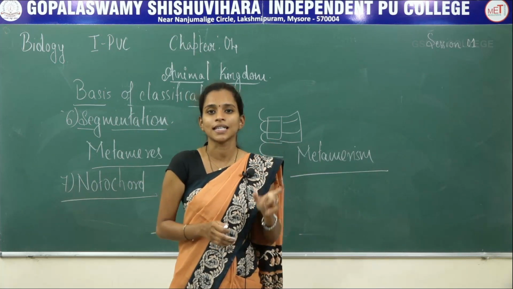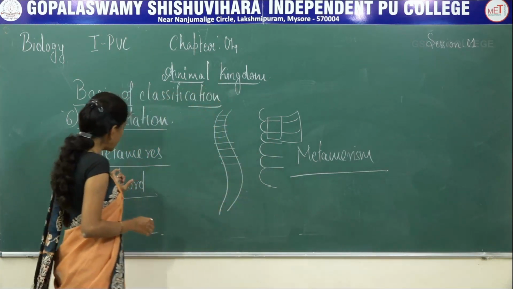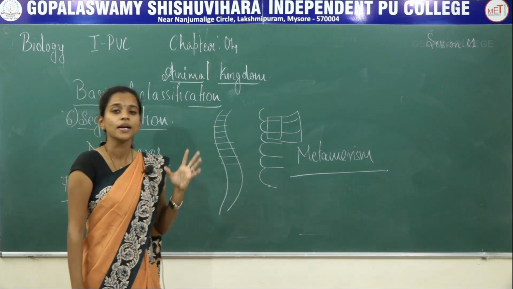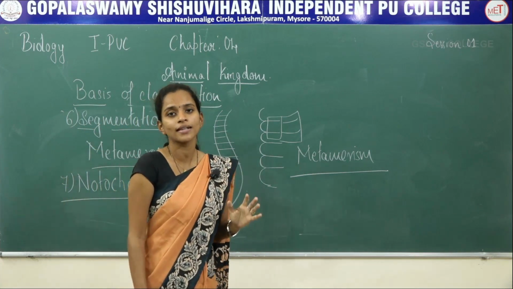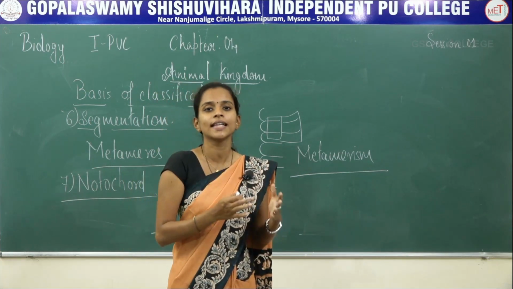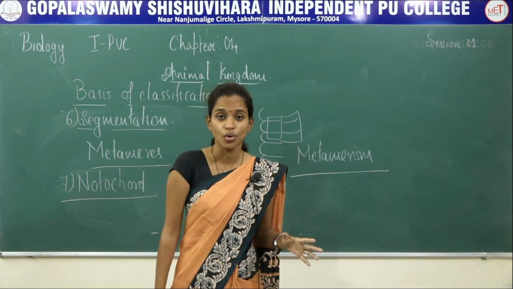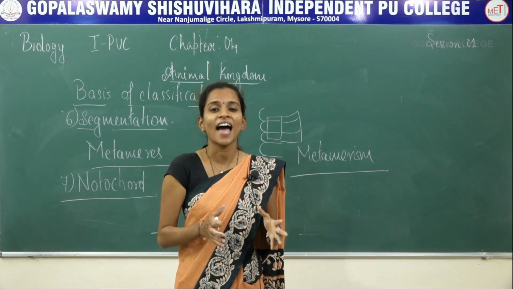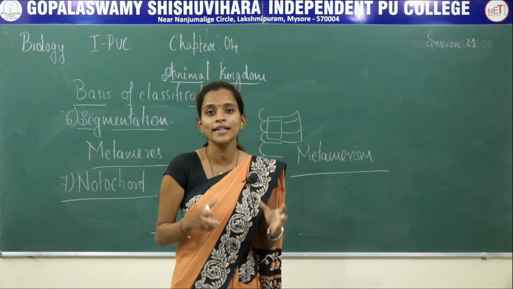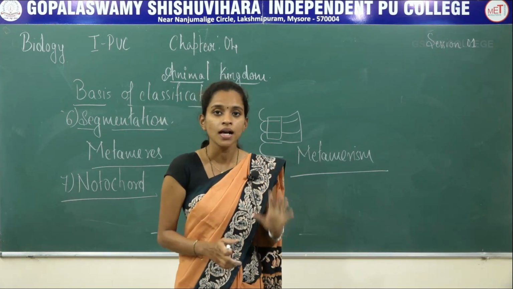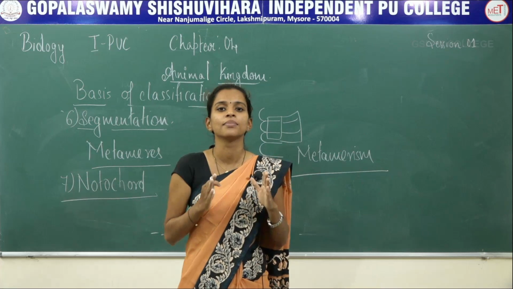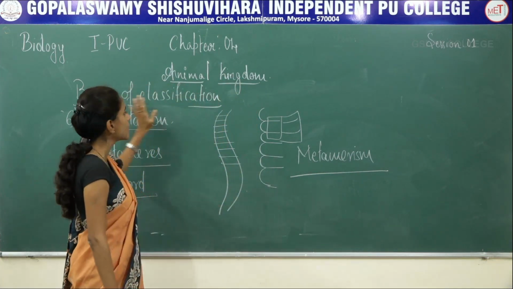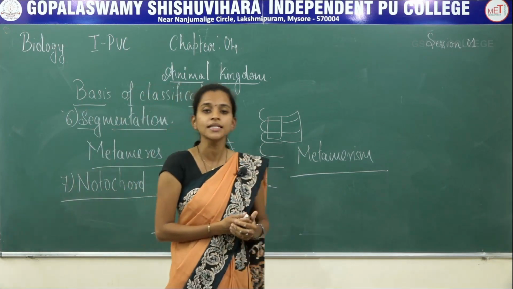This rod-like structure initially is called notochord, which later develops to form a vertebral column. In some lower organisms they retain it until death in that particular organism as notochord only, but in higher organisms, if you see human beings, we will have a well developed solid skeletal structure, that is vertebral column, that is emerging from the mesoderm. So based on all these 7 characters, the classification of organism is done.